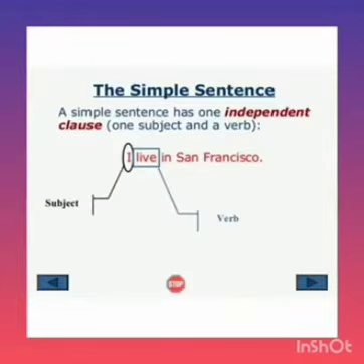See the example: I live in San Francisco. I is the subject, live is the verb. So to sum up, a simple sentence has a complete meaning, it has a subject and verb, and it has one main clause and sometimes a phrase. So a simple sentence consists of one independent clause, that is the main clause.